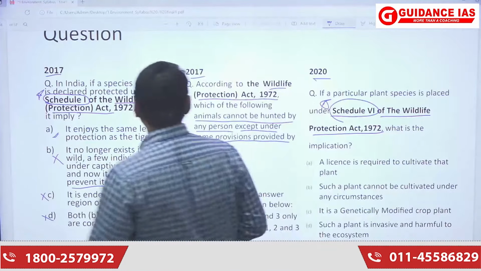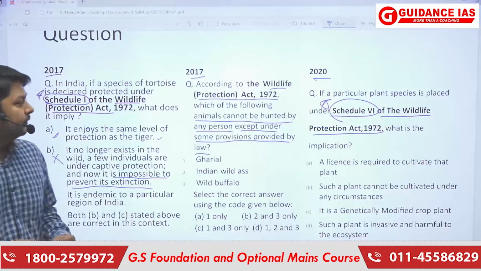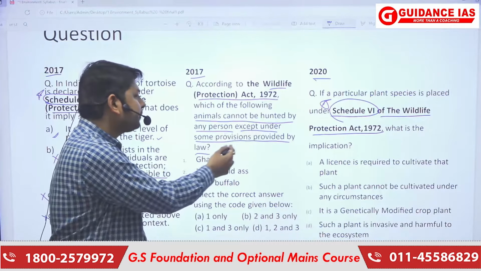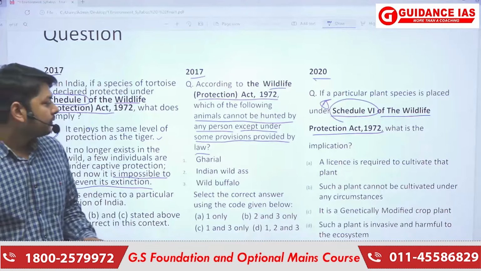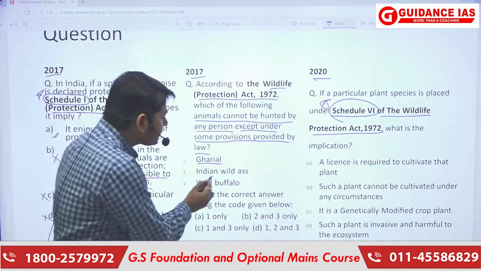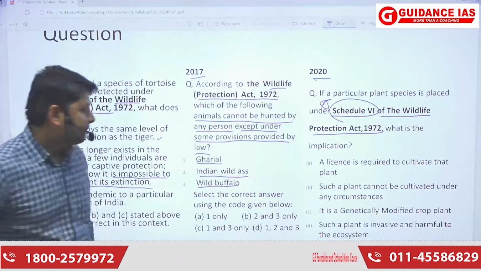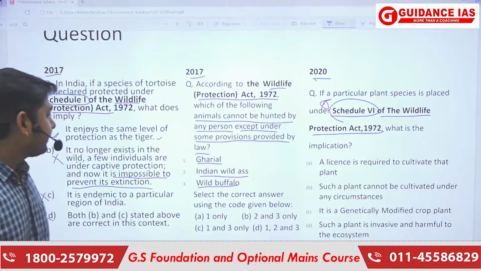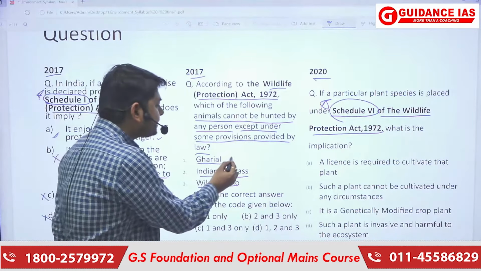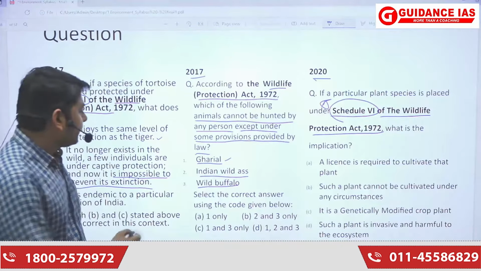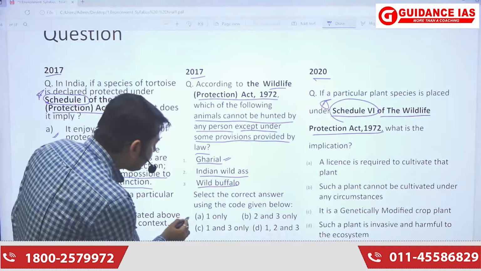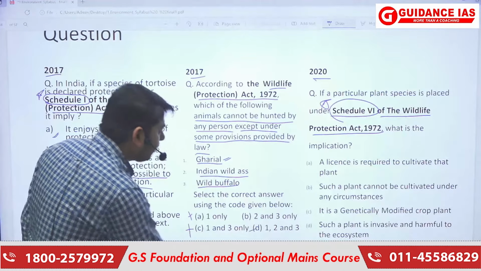Now in the 2017 question, we will see another one: which of the following animals cannot be hunted by any person except under the provisions provided by the law? We see the options here as gharial, Indian wild ass, and wild buffalo. The gharial is included in Schedule 1, so it cannot be hunted down. So I will eliminate options C and D altogether.